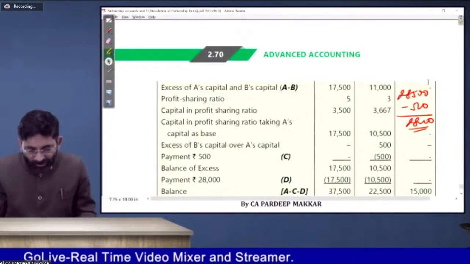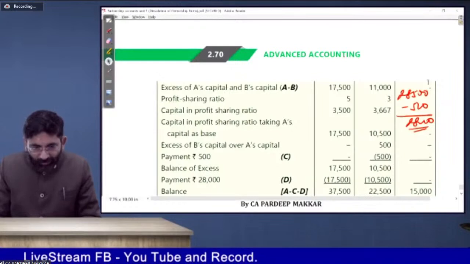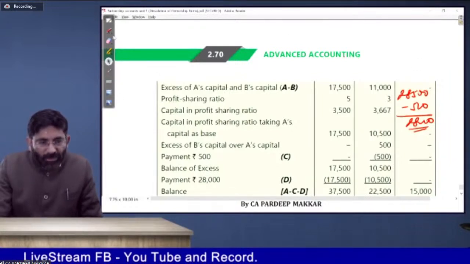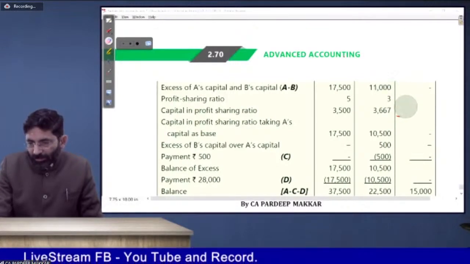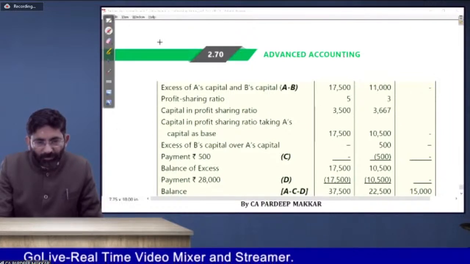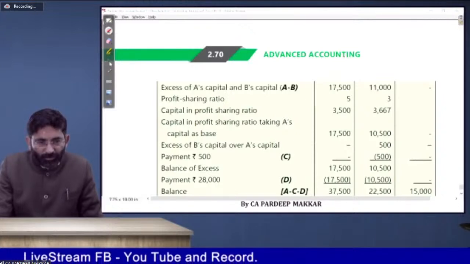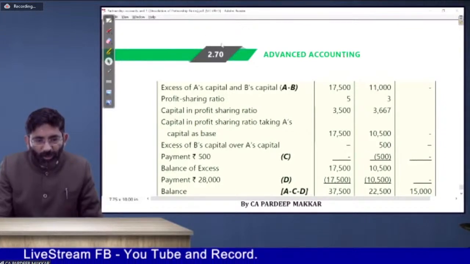Expecting everything is clear, beta. Highest relative method is clear to everyone. Please tell me. Any doubt in any other question?